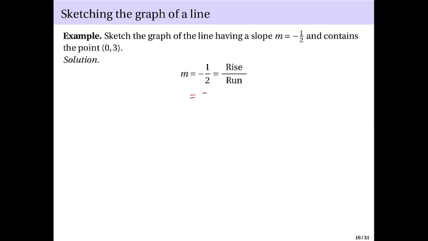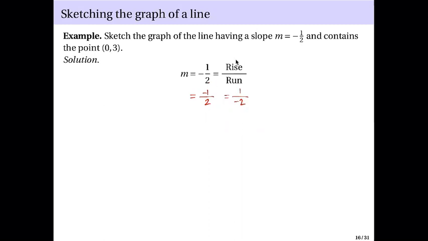You can write this as -1 over 2, or you can also write this as 1 over -2. Okay? So one option is rise equals -1 and run equals 2. The other option is rise equals 1, run equals -2.